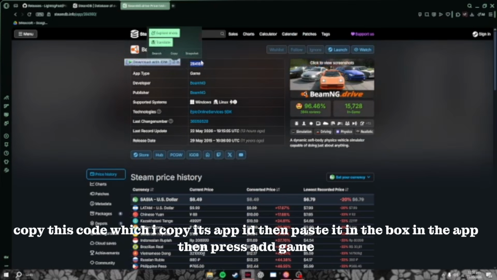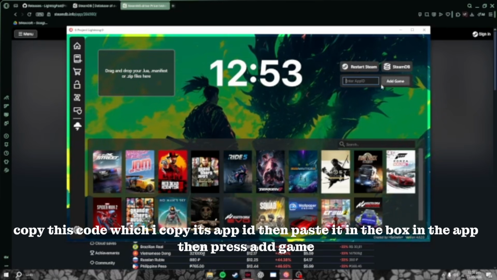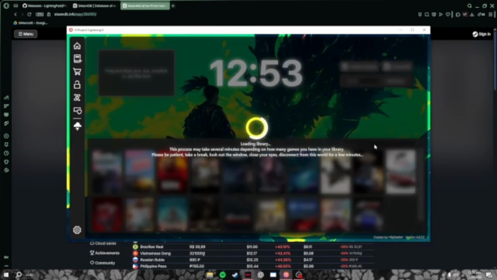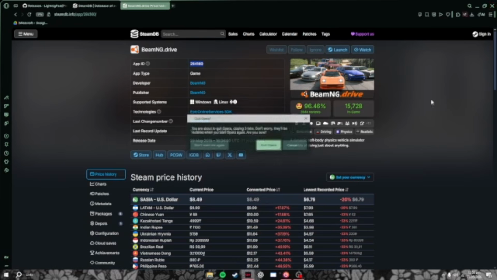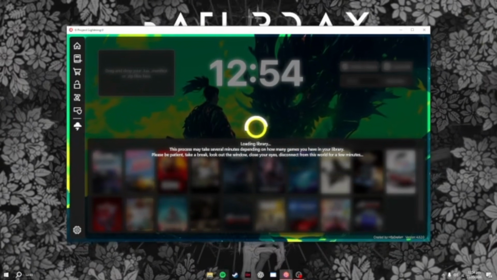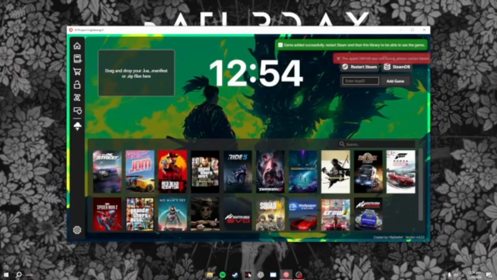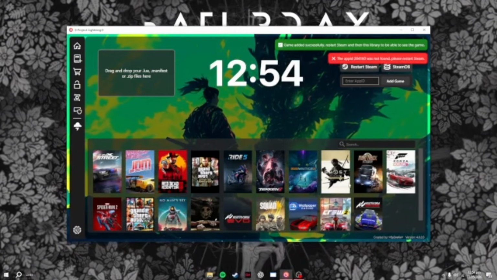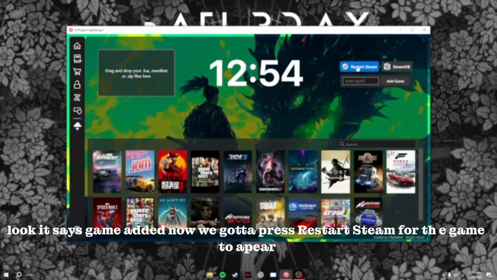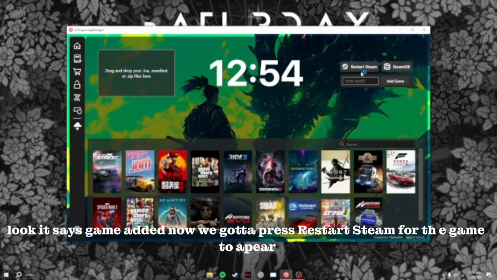Copy this code, which is its app ID, then paste it in the box in the app, then press Add Game. Give this process a minute or two. Look, it says game added. Now we gotta press restart Steam for the game to open.